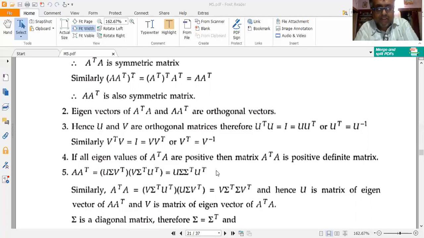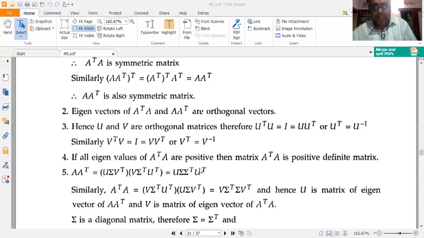Here I am using the concept V transpose V is equal to I, that is the identity matrix. Any matrix multiplied with the identity matrix results in the same matrix only. So that's why V transpose V is equal to I.